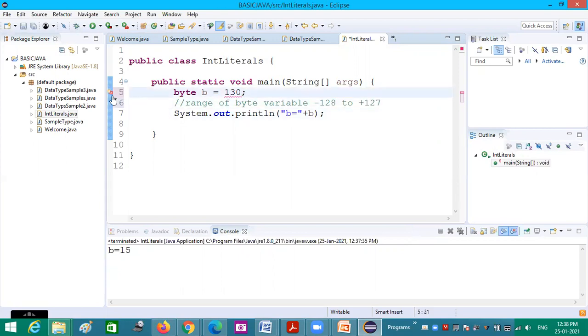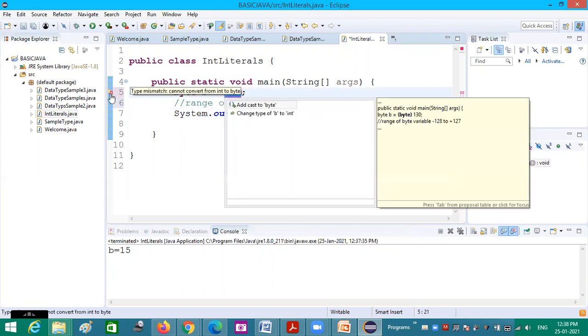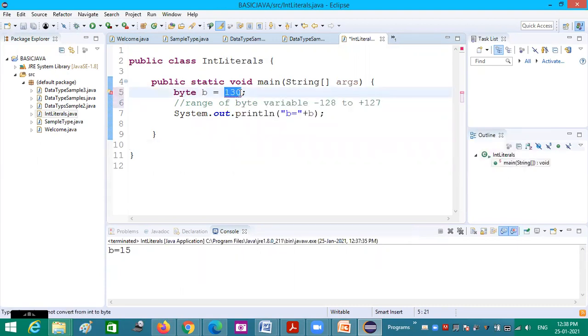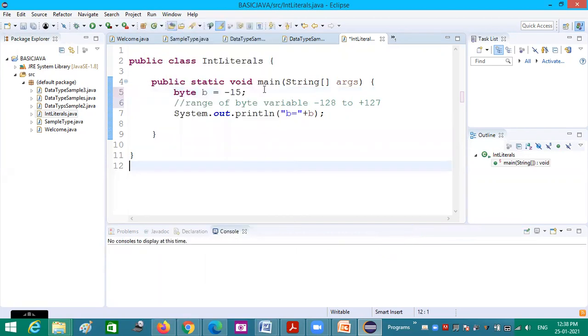So now I am trying to assign, you could see here itself it is showing: type mismatch, cannot convert from int to byte. So by default, this constant is an integer constant and this cannot be converted into byte because the size exceeds. So it reports an error. This cannot be accommodated here. So I can give minus 15. Yes, minus 15 it accepts. So it is coming.